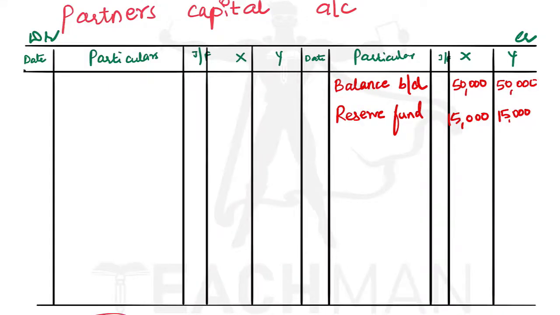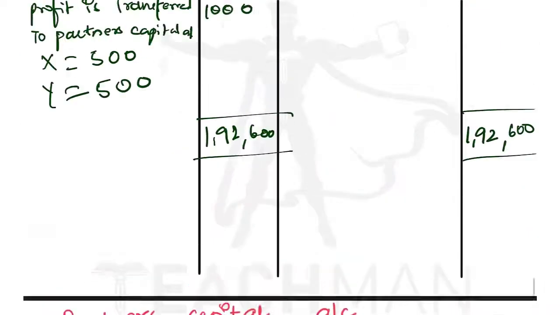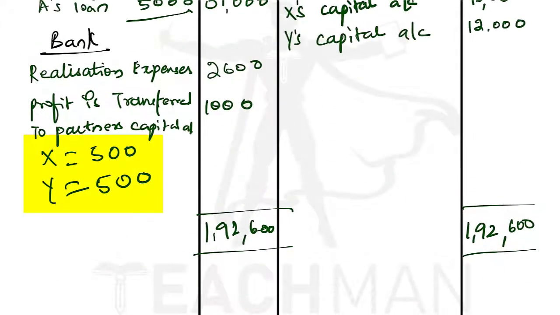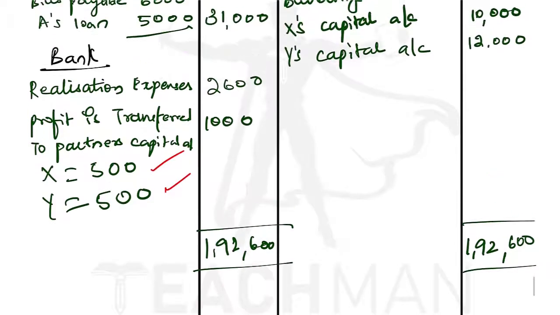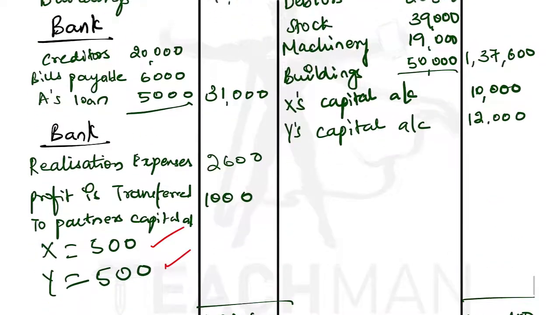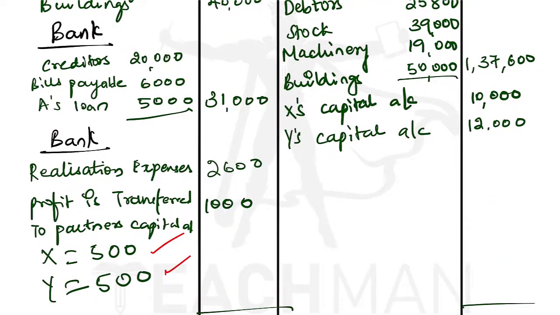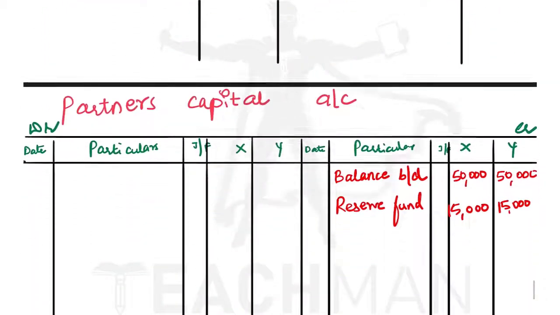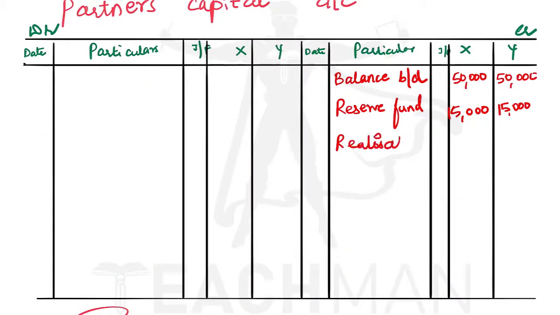Now we have to record the profit or loss on realization. We have got a profit of 500 each for X and Y. This we have to record individually in the partners' capital account. Since it is on the debit side of the realization account, since we have got profit, we will record it on the credit side of the partners' capital account as realization 500 and 500.